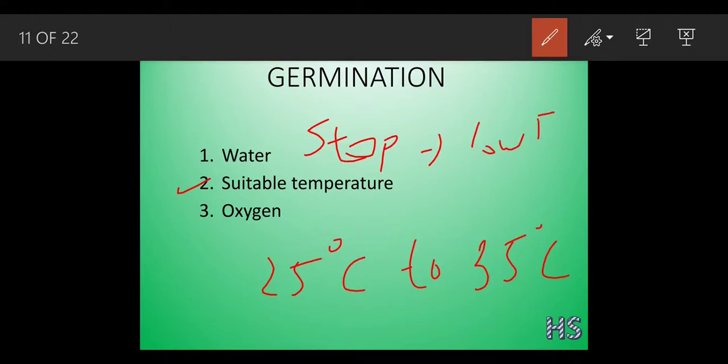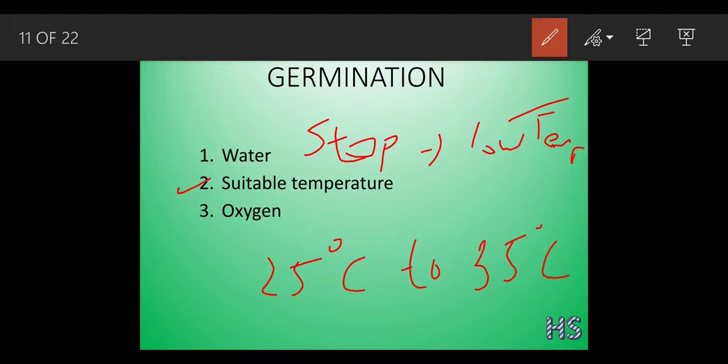Low temperature. What happens at a very high temperature? At very high temperature, the inner delicate tissues. Okay, what are the tissues? The tissues are formed of cells only, but in a group. Okay, the inner delicate tissues get damaged.